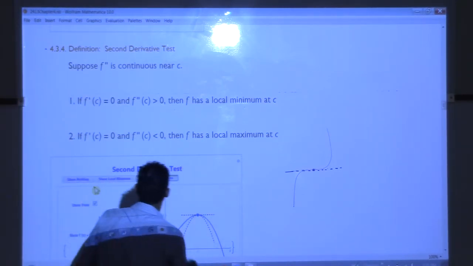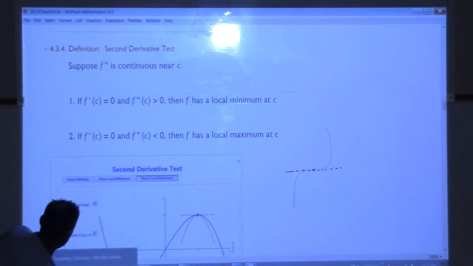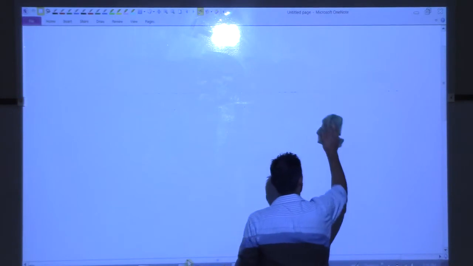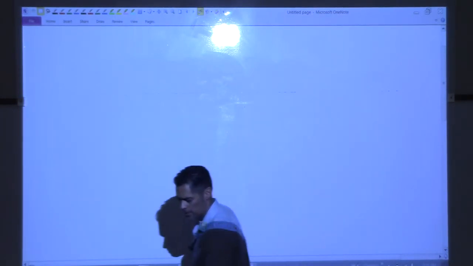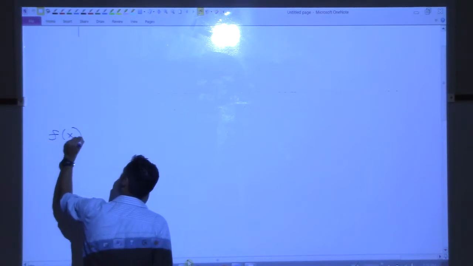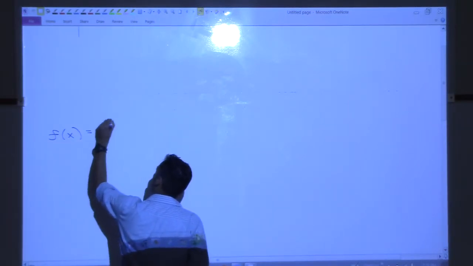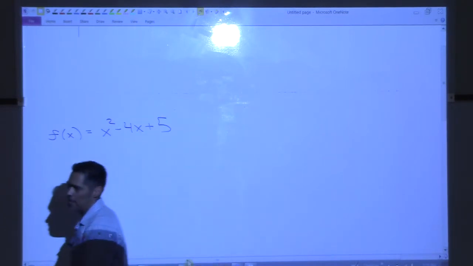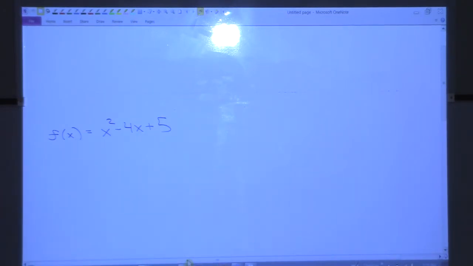So I'll show you something. I don't want to get too deep into an example of this, but I think it might be worth it. Well, we'll do two examples. Take a look at this right here. It's a very basic function, I understand that. That function right there should have a local what? Local minimum, because it's a parabola that opens up, right?